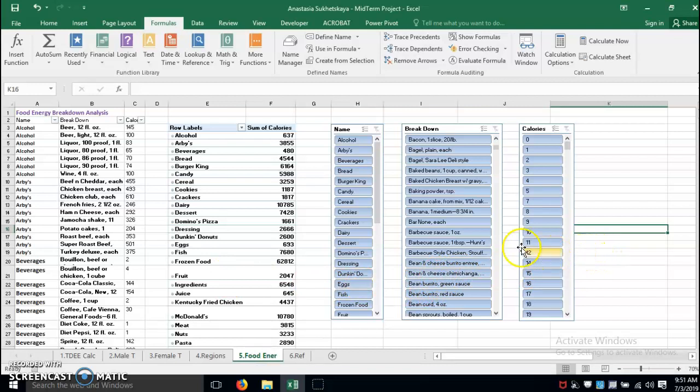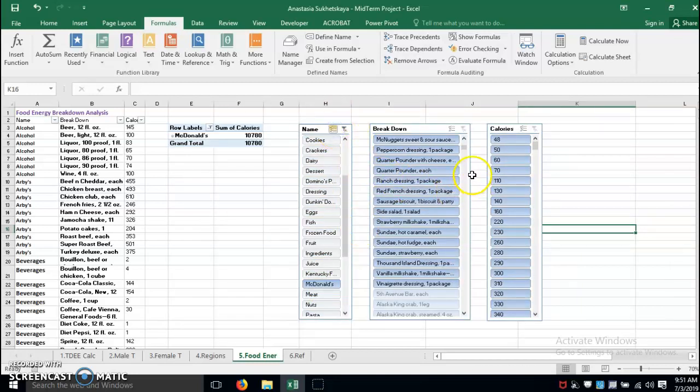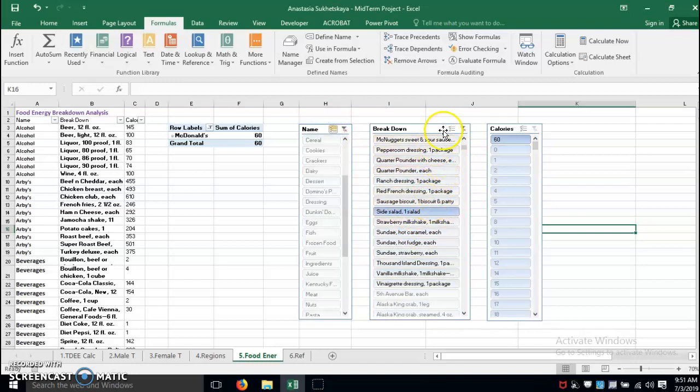Then I decided to see what kind of foods people eat, let's say during lunch, and how many calories it contains. So there is a very good table I found by doing my research, and I use slicers to analyze. Let's say during my lunch, I would like to go to McDonald's and I would like to have maybe one side salad. So my side salad, then I would like to have a cheeseburger,